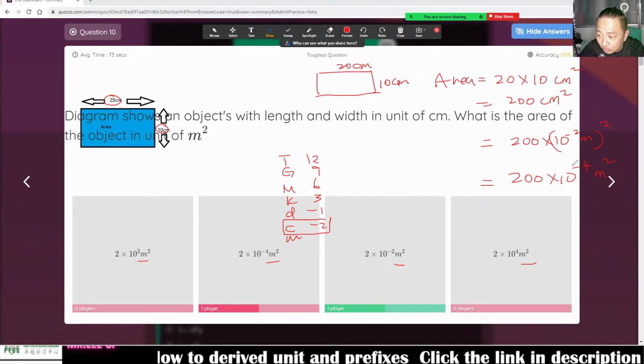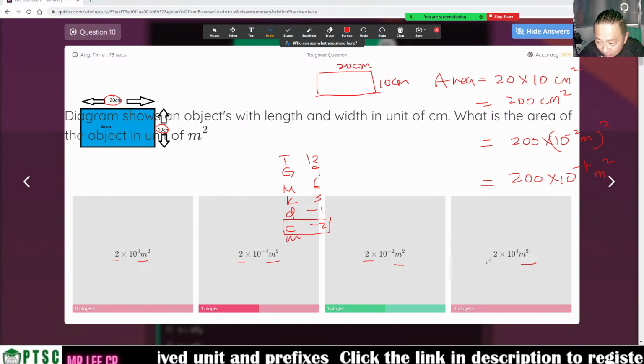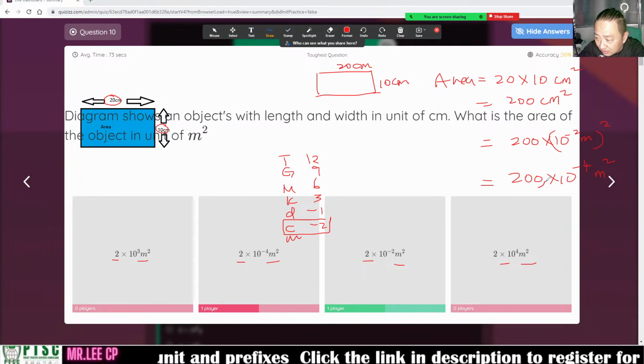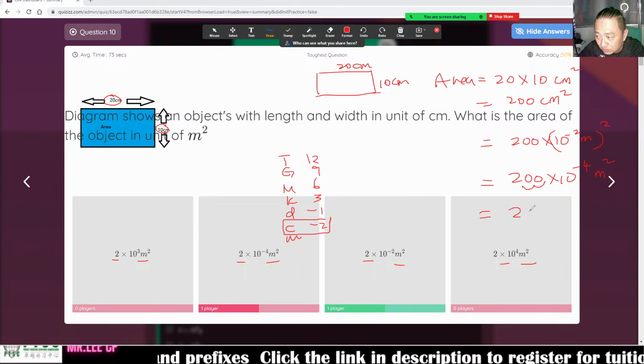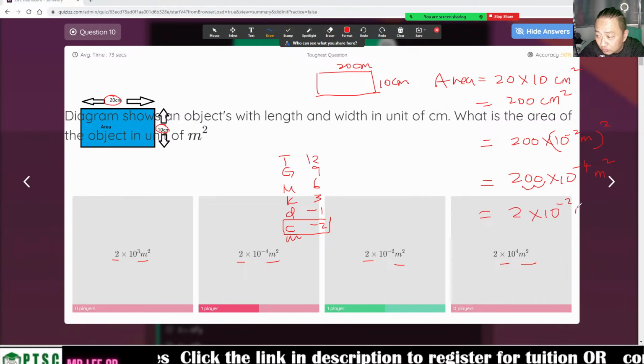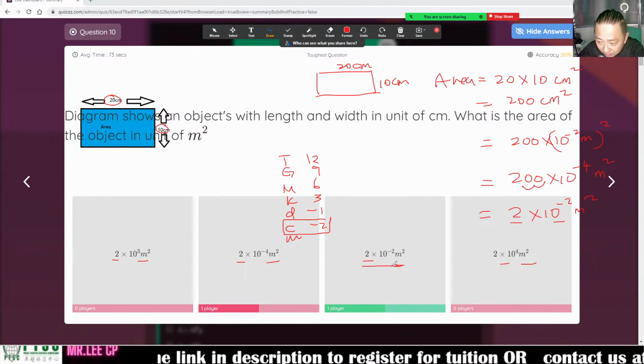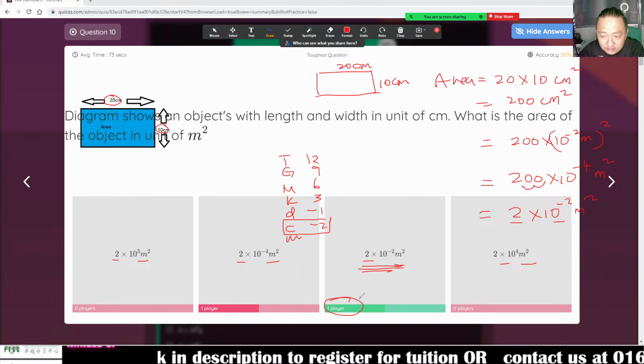You see the answer needs to be in standard form. Standard form means this one becomes smaller, becomes 2, so this one becomes bigger, plus 2. Negative 4 plus 2 is negative 2 meter square. So 2 times 10 to negative 2. This is your answer.